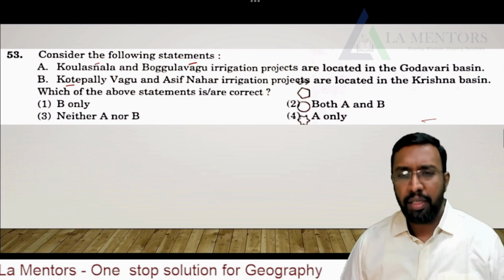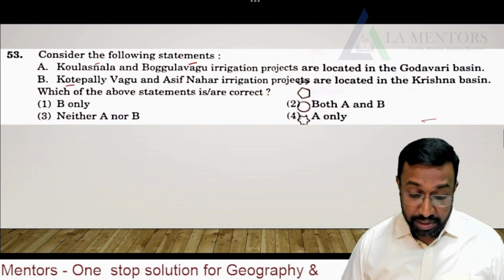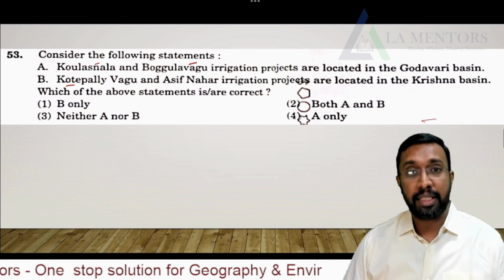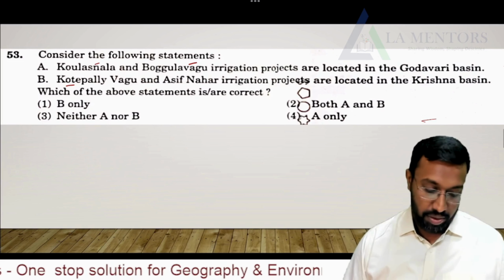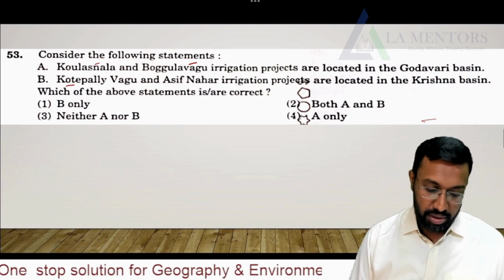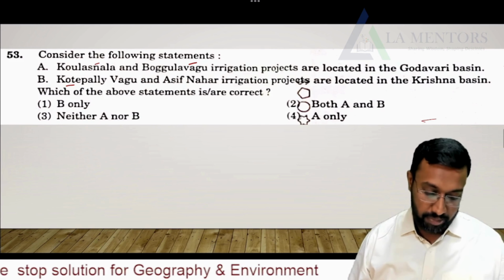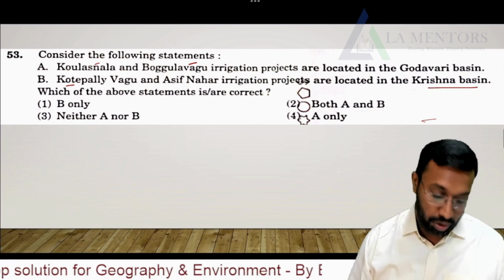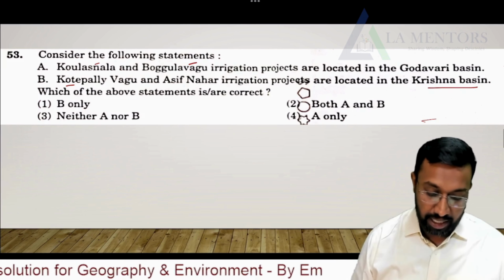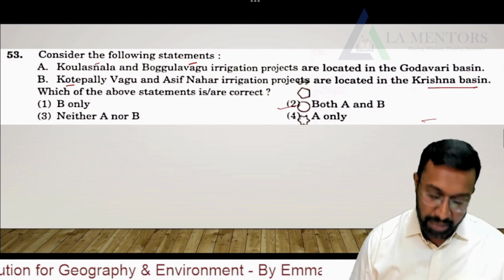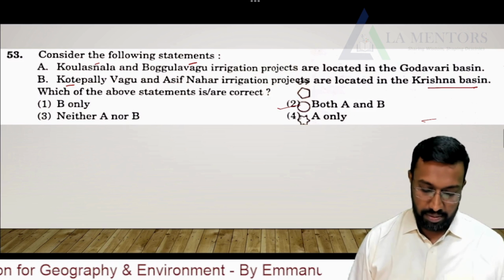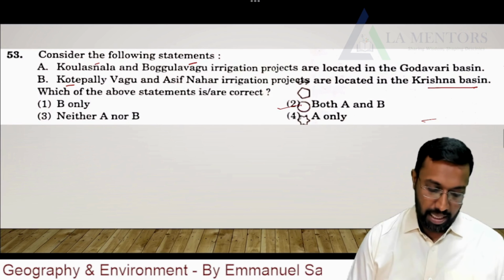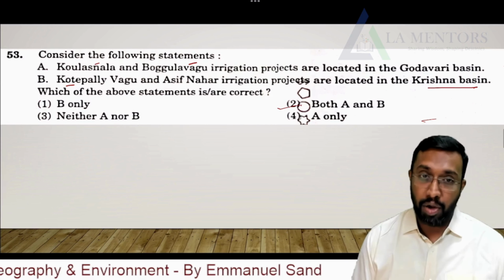It's a small river. And then the Asif Nahar irrigation project, I mean the Kotipalli Vagu project as well as this Asif Nahar irrigation project. Asif Nahar is part of your Musi, I mean along the river paths of Musi. So both these irrigation projects are located in the Krishna basin. Even that's also true. Which of the above statements are correct? So both A and B are correct. Now moving further. Arrange the following districts in ascending order.